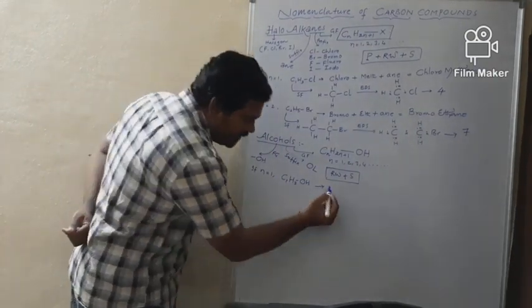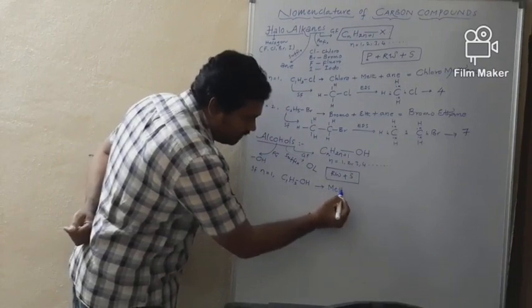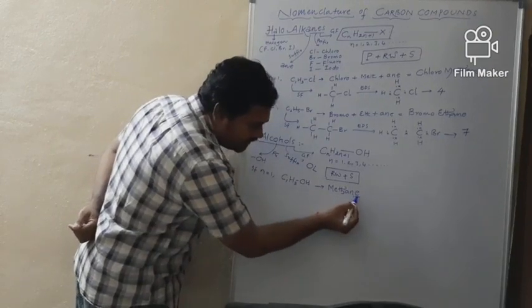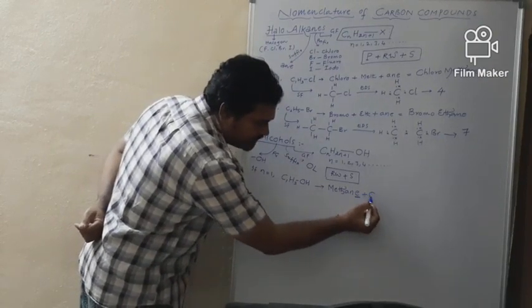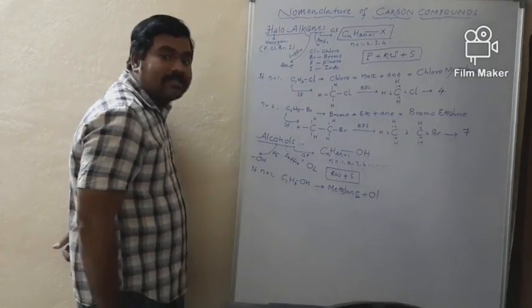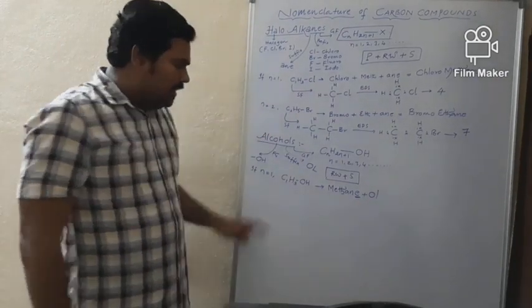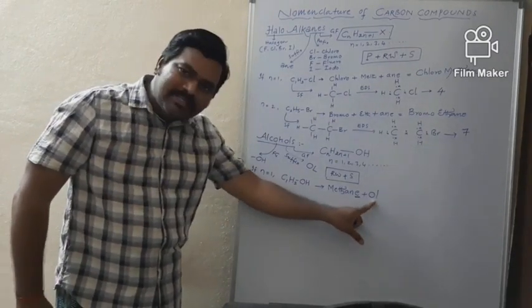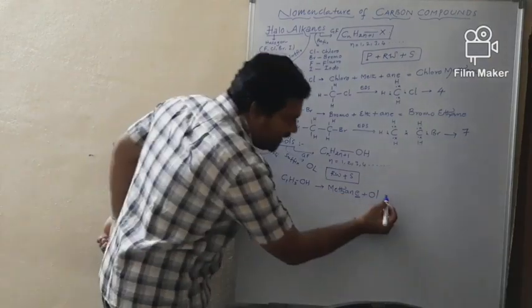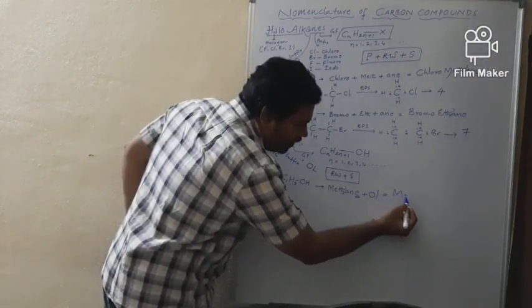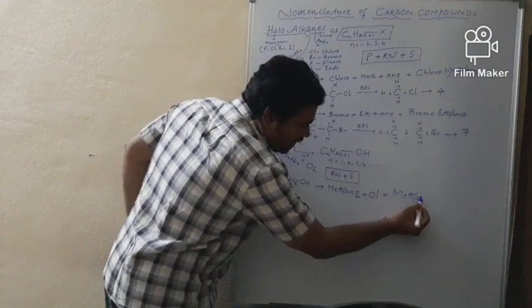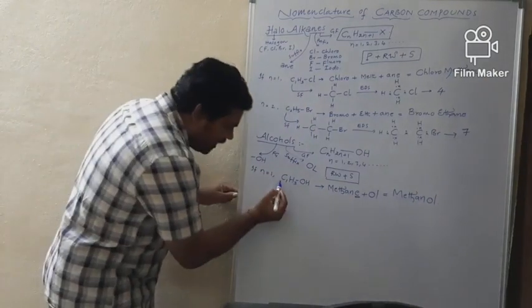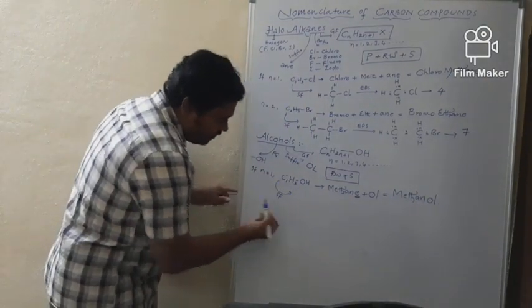Since one carbon is there, we know that this is the derivative of methane. Methane, but the last E is replaced by the suffix of alcohol. What is that? Ol. So this is the derivative of methane, where the last E is replaced by the suffix ol, and combined it is called methanol. What is the name? Methanol. Yes, methanol. And now coming to the SF, the structural formula.